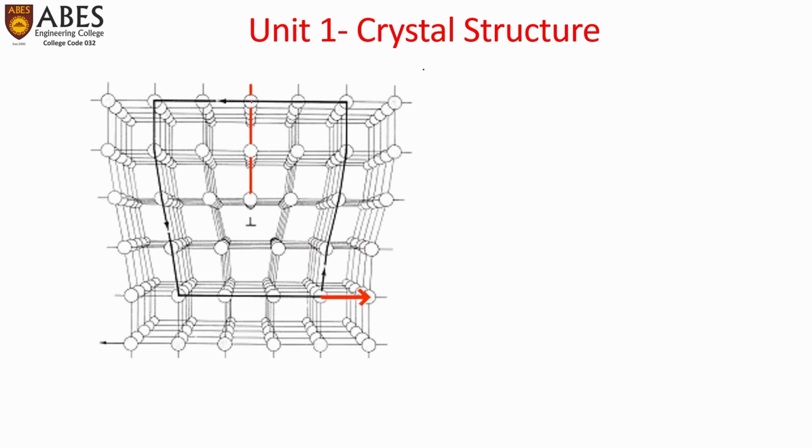The extra half plane is ending here. Now there is no bonding with the next atoms. So these atoms will bond together with each other, and an extra half plane would be created, and the dislocation line would be inside the plane of the paper or the plane of the screen. So this is called edge dislocation.